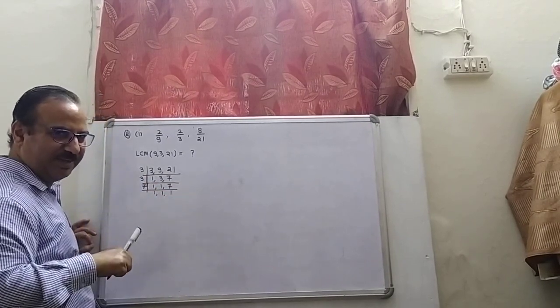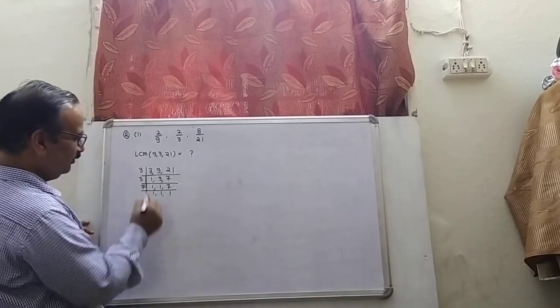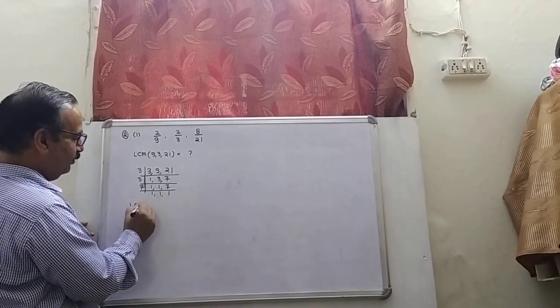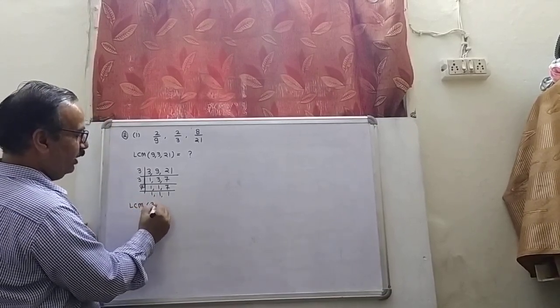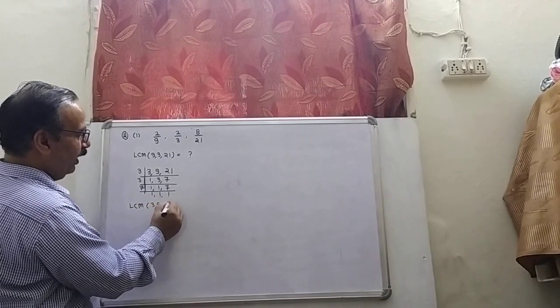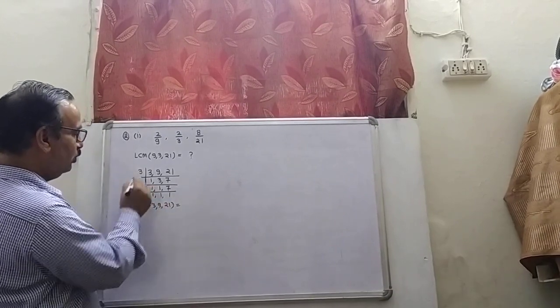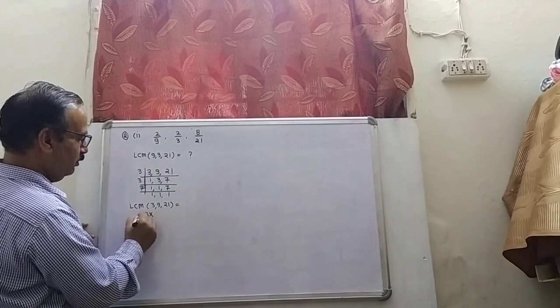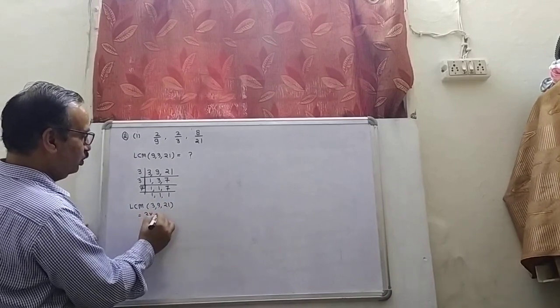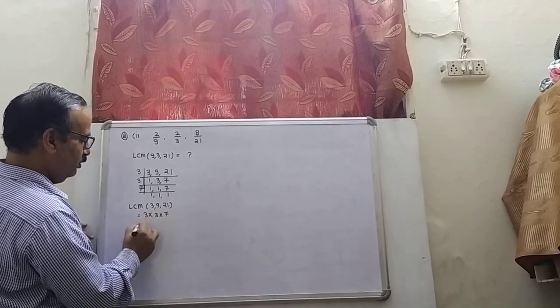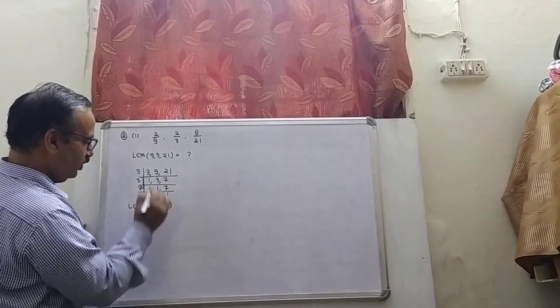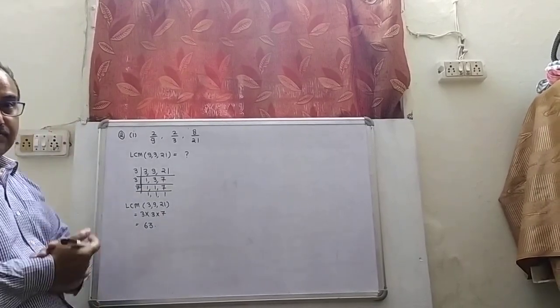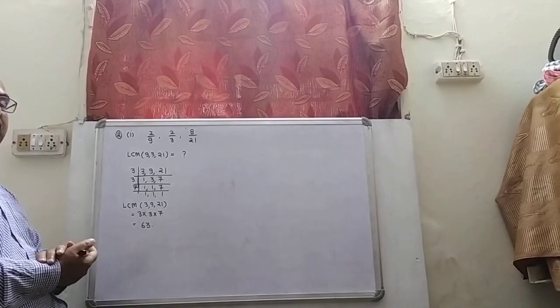Are you familiar with this method? Definitely you will be. And that is why the LCM of 3, 9, 21 is 3 into 3 into 7, which is 63. Now what should be the second step?